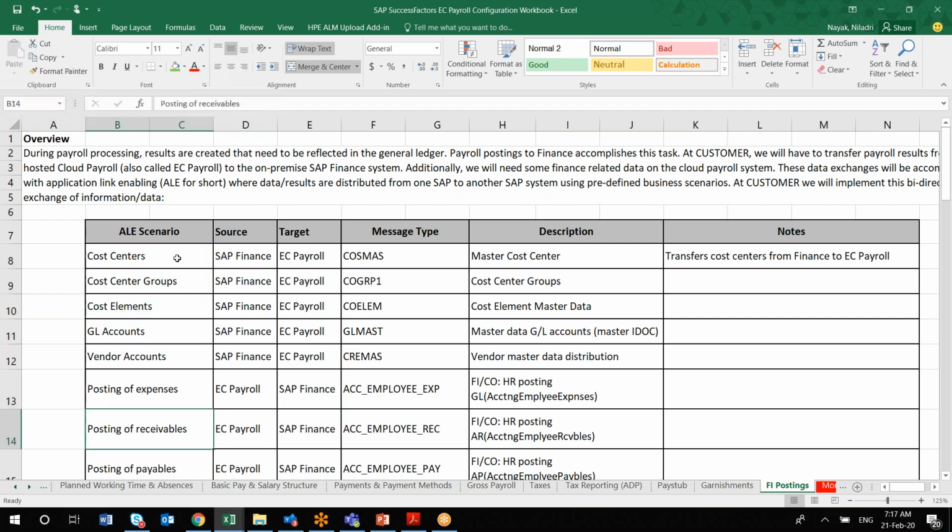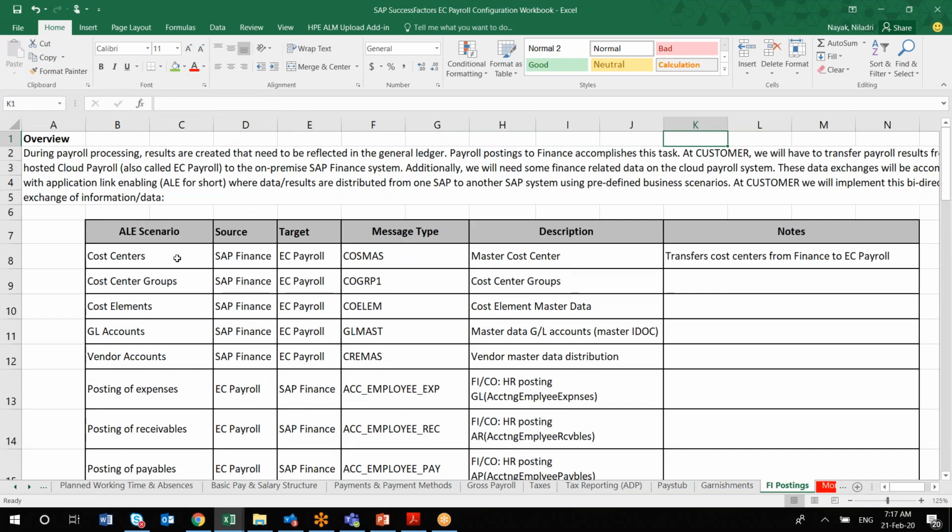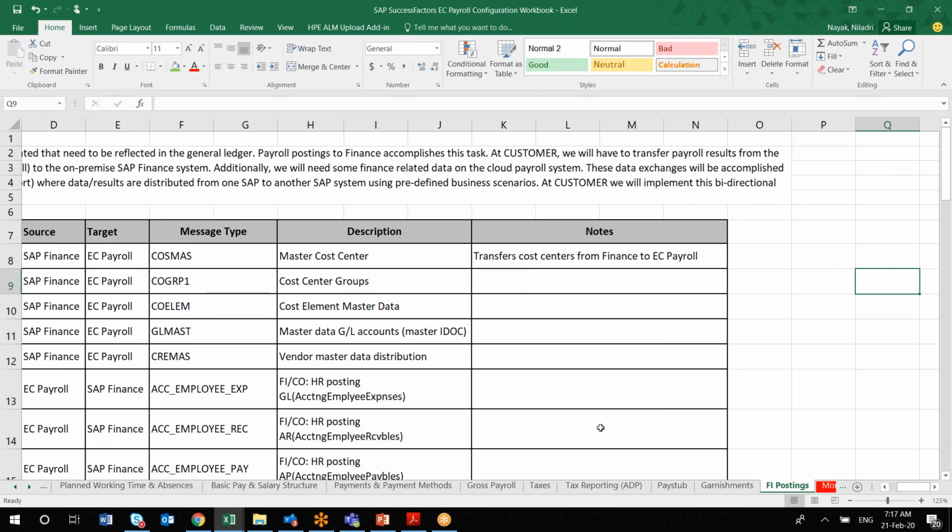You just have to capture this information. Mostly these are standard, so you don't have to make any changes. Only if there are any specific deviations, you have to capture them in the note. Otherwise, you can just keep it blank. The client will give all these specific business scenarios, what they are posting and how they are posting, but it is more of a standard thing. You don't have to worry about it.